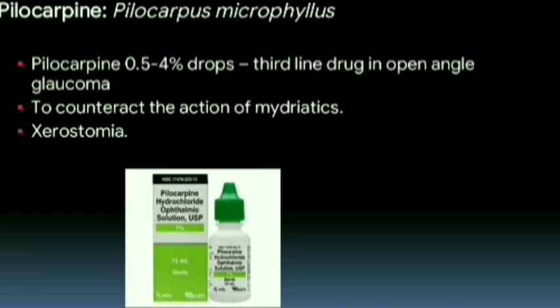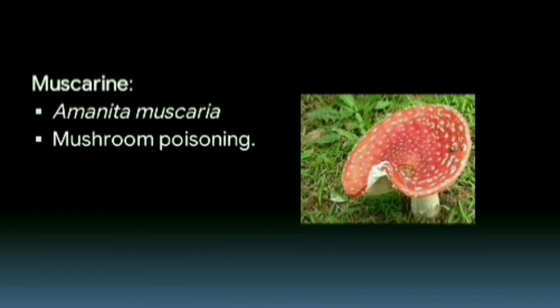And pilocarpine is another drug. It's a cholinergic alkaloid. It is obtained from the leaves of Pilocarpus microphyllus, and it has prominent muscarinic actions and also stimulates ganglia, mainly through ganglionic muscarinic receptors. It is available as 0.5 to 4% drops, used in open angle glaucoma and to counteract the actions of mydriatics. And in xerostomia, that means dry mouth, it is used, as its action is to increase the secretions. So pilocarpine is used for xerostomia.